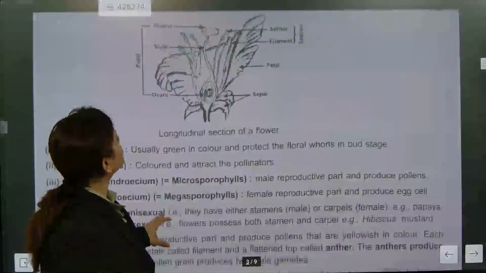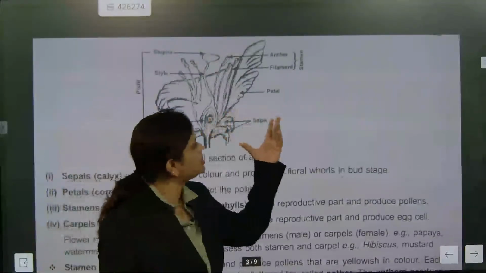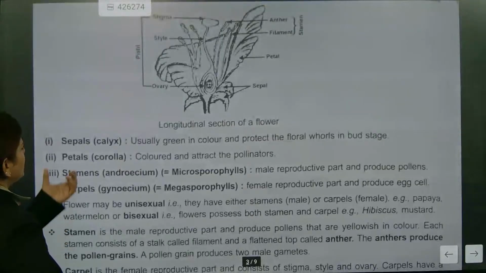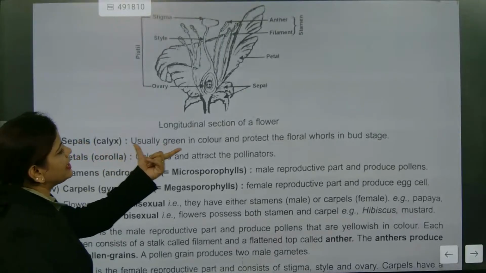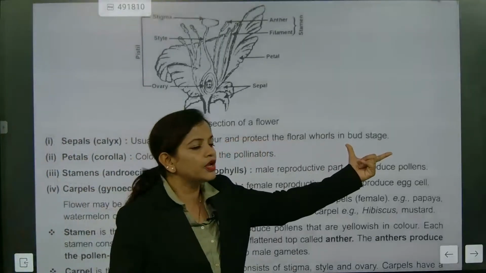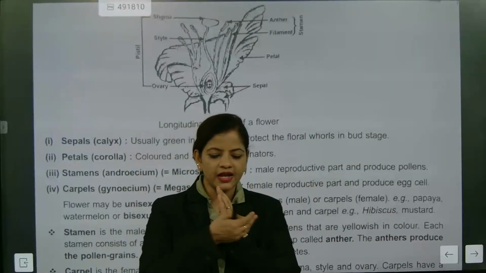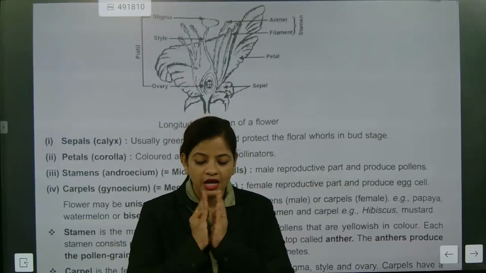Going to the next part, the sepal section, ovary, style. Now we'll be talking about the male section and the female. The sepals, the calyx, are usually green in color and protect the floral whorl in the bud stage. Correct? So the coating will be there on the outer part. It is definitely a coating.